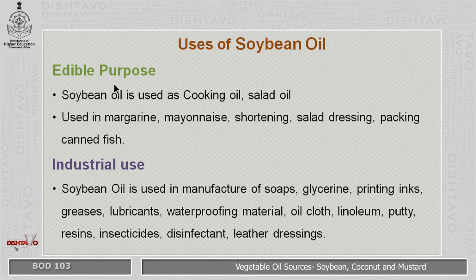Then the uses of soybean oil, it is used for edible purposes like it is used as a cooking oil, salad oil. It is used in margarines, mayonnaise, shortening, salad dressing, packing canned fish. Industrially, soybean oil is used in the manufacture of soaps, glycerin, printing inks, greases, lubricants, waterproofing material, oilcloth, linoleum, putty, resins, insecticides, disinfectants and leather dressings.